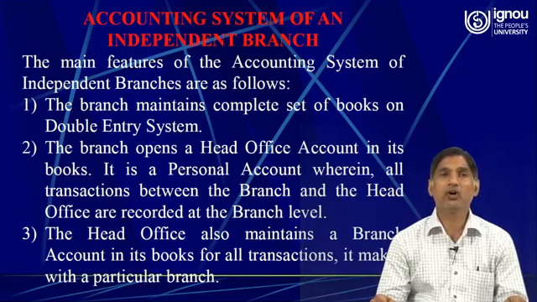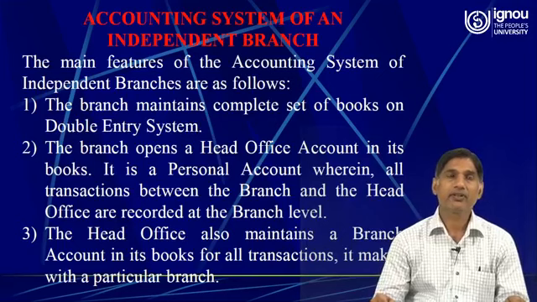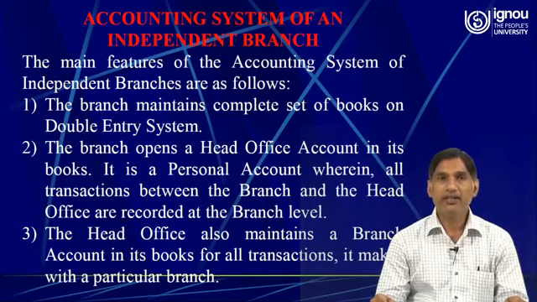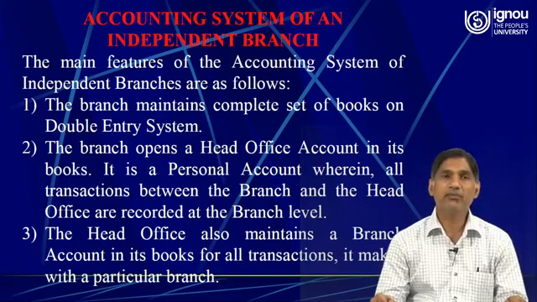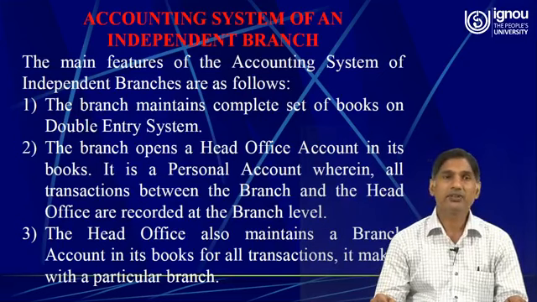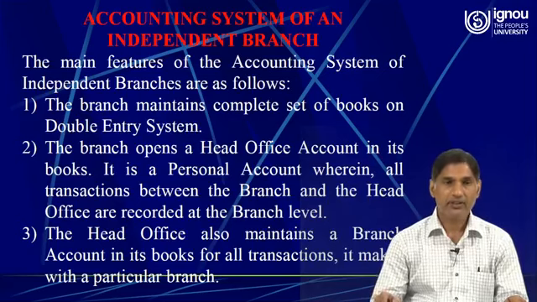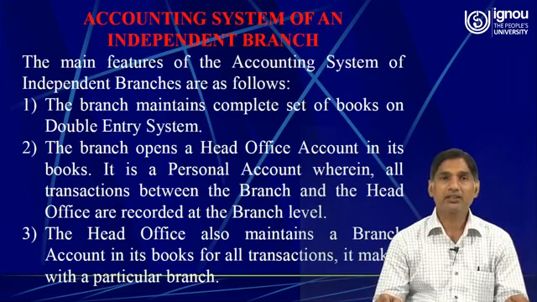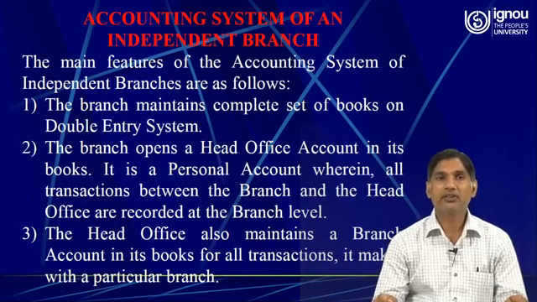Accounting system of an independent branch. The main features of the accounting system of independent branches are as follows. The first one is that the branch opens a head office account in its books.